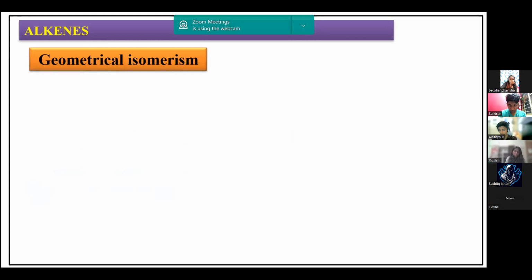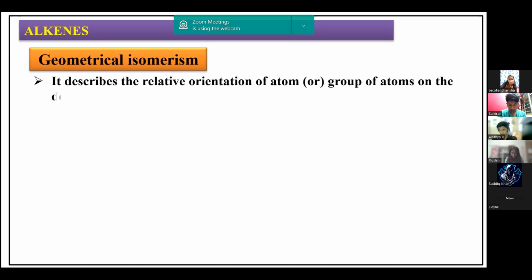Now, one more important feature of alkenes is that they exhibit geometrical isomerism. What do we mean by geometrical isomerism and why does it arise in alkenes? In alkanes, there is a carbon-carbon single bond, and the rotation around it is slightly free. We can easily rotate, and the bond does not get disturbed by the rotation of one of the carbon atoms.